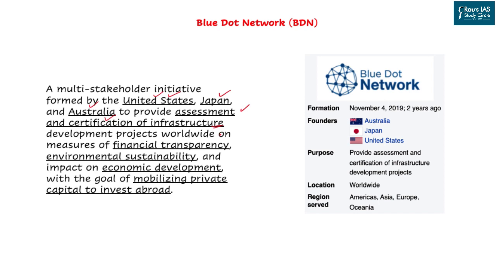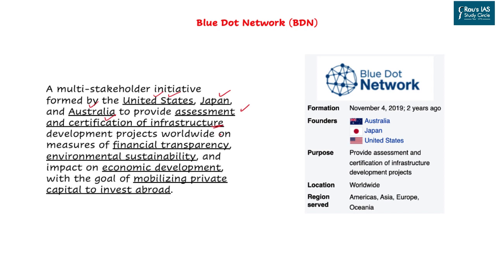So let's say there is an organization in India, a company which wants to construct a highway. Now, the highway quality, the standards of its quality should match the international standards. And how will it be assessed, how will it be certified? Blue Dot Network would be the prime source or the prime mediator in providing the certification and assessment of such projects that would be highlighted in the field of infrastructure.